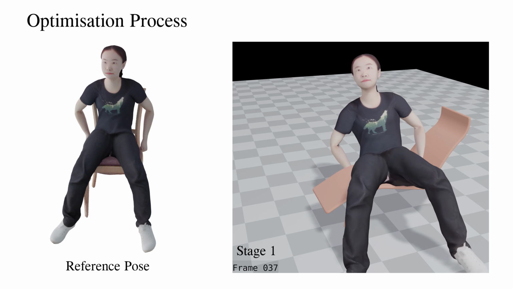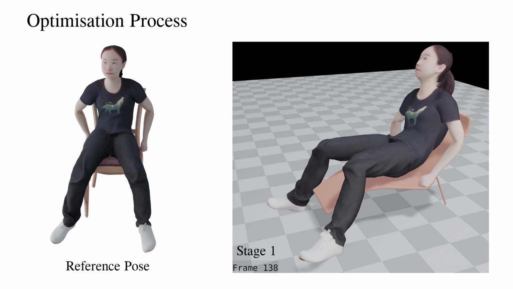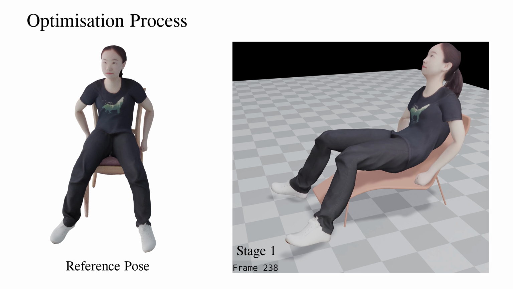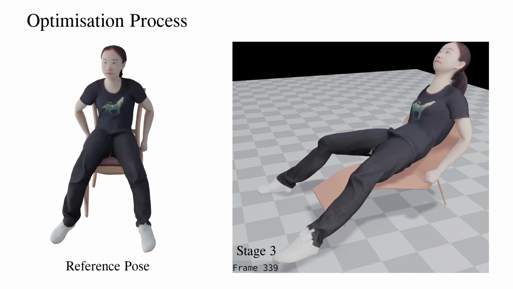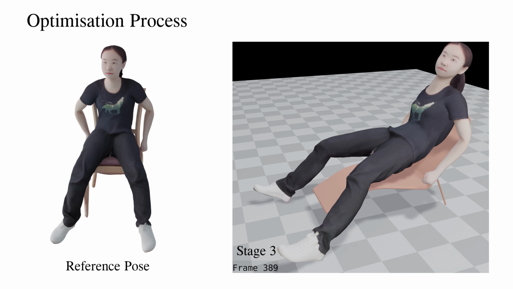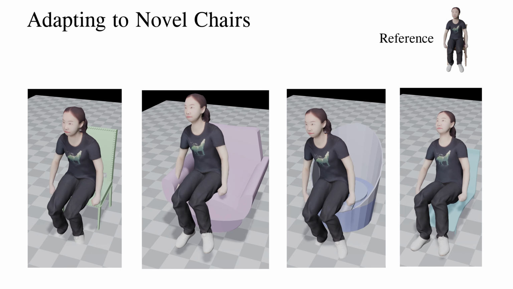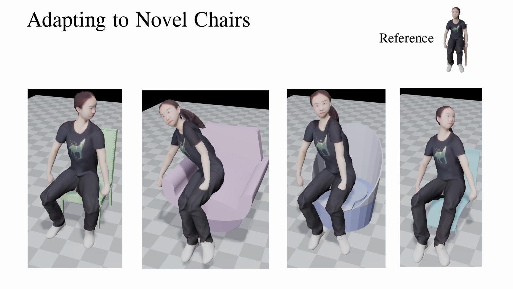We design a three-stage optimization process for goal pose synthesis. In the first stage, we only optimize root translation and orientation. In the second stage, we optimize all degrees of freedom. In the final stage, we add the regularizers for pose refinement. We visualize the optimization process with the same reference pose adapting to various target chairs.